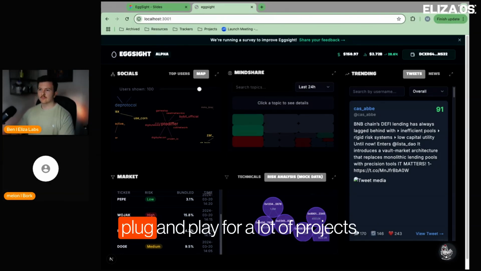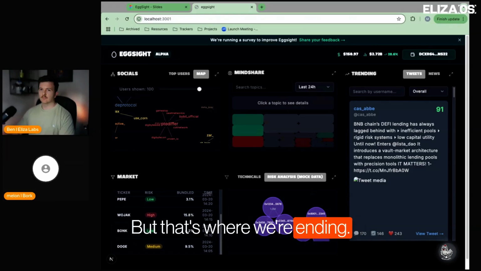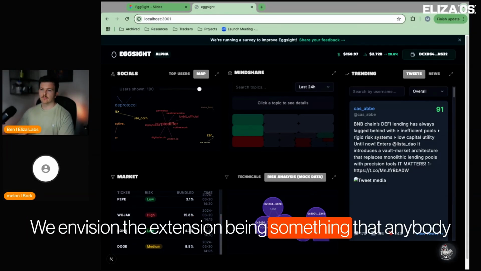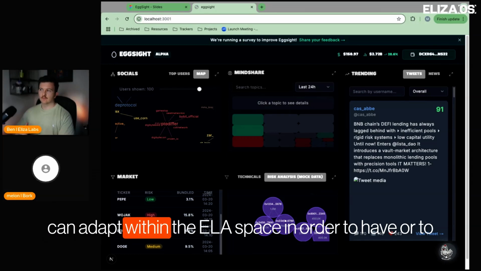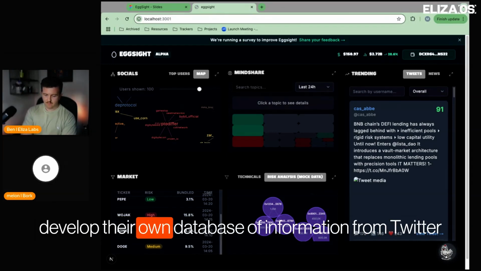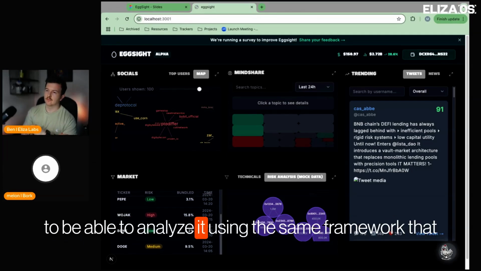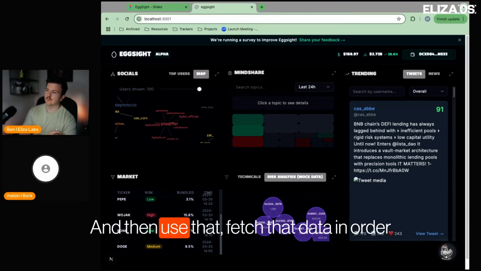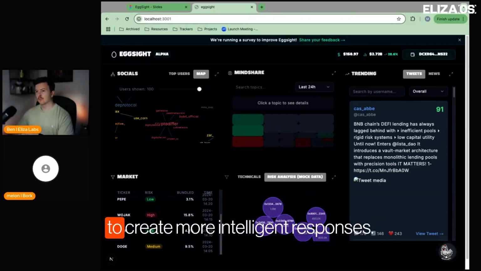I don't know if it's plug and play for a lot of projects, but that's where we envision this being. We envision the extension being something that anybody can adapt within the Eliza space in order to develop their own database of information from Twitter, to be able to analyze it using the same framework that Eliza uses for message generation and object generation. And then fetch that data in order to create more intelligent responses.